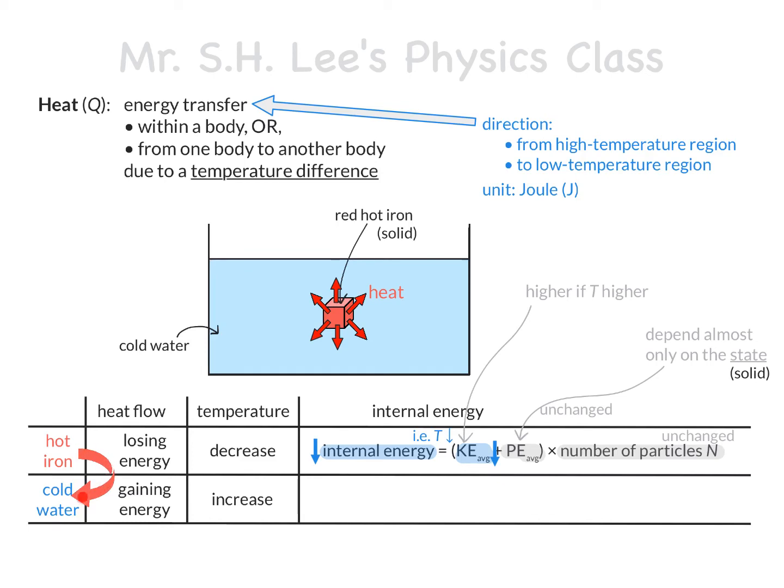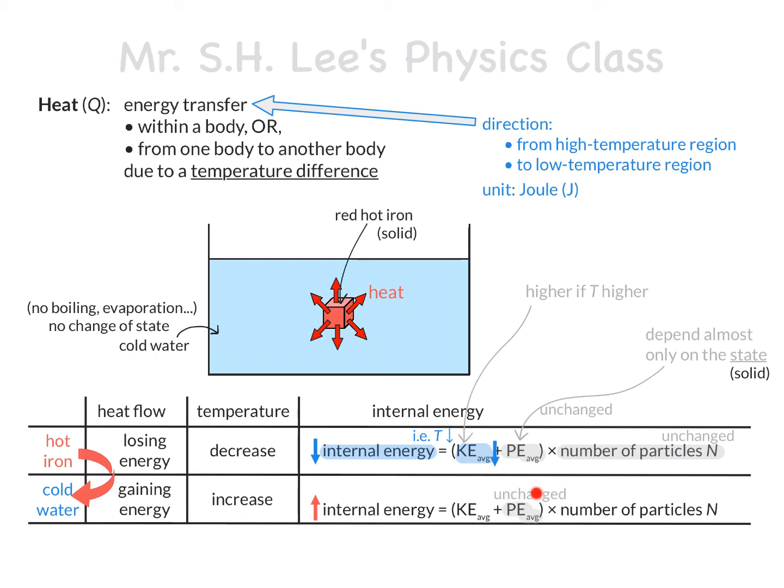As heat flows from the iron to the water, the water is gaining energy. Again, based on this expression of internal energy, and assuming that the water does not change its state, that is, no turning into water vapor through boiling or evaporation, there is no change in the average PE of water particles, as this depends almost only on the state. Also, there is no change in the number of water particles. So now, an increase in internal energy can only result from an increase of the average kinetic energy of the water particles. This means that the temperature of the water must increase.